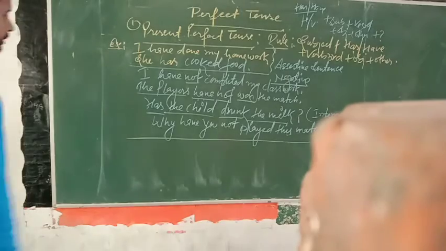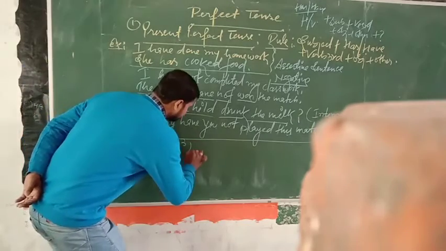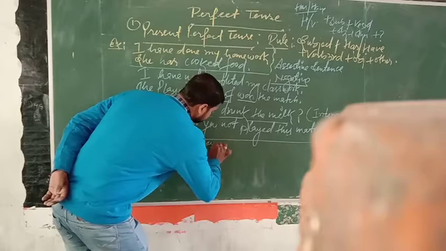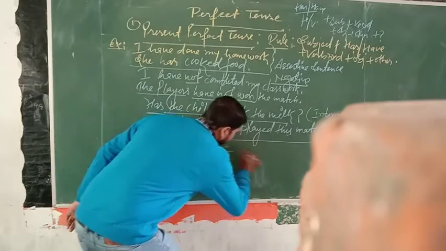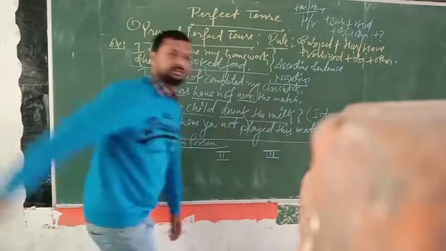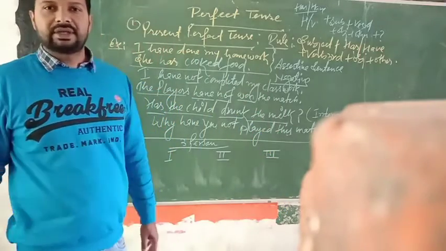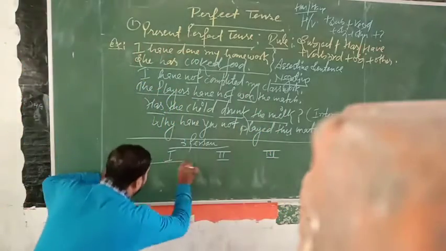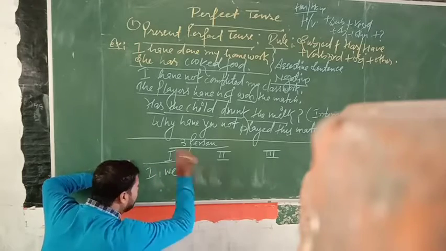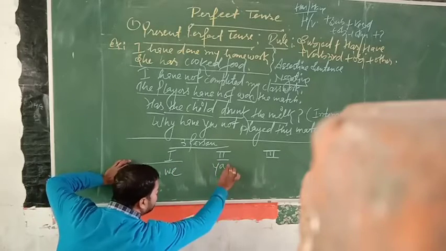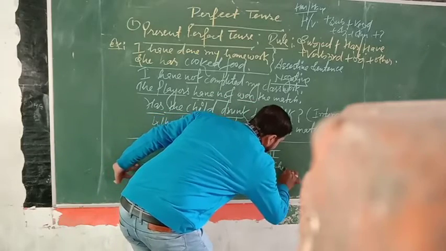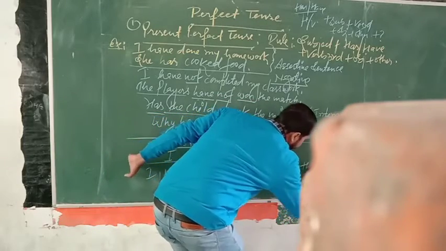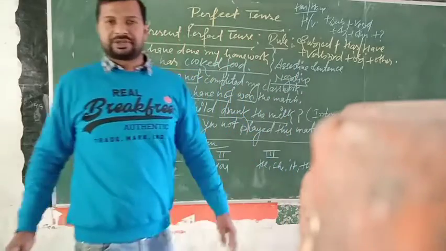We have three persons. First person, second person, and third person. Listen. I and we are first person. You is second person. And he, she, it, they, these are third person.